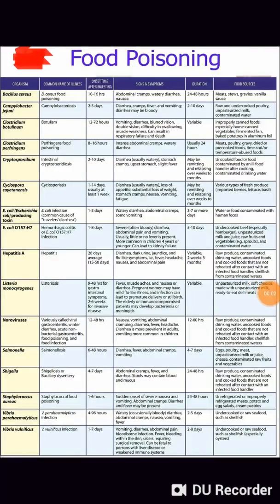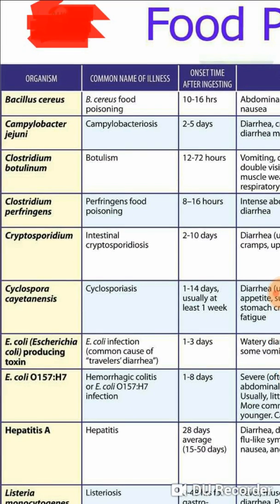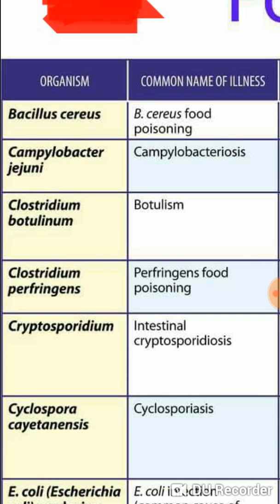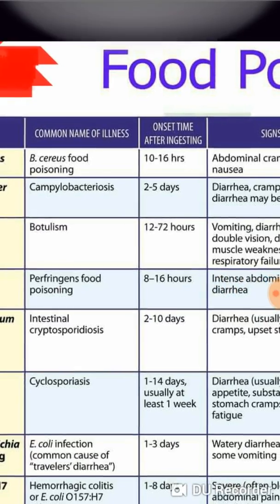So we will now study food poisoning in microbiology. The first organism which causes food poisoning is Bacillus cereus. What is the common name of the illness caused by Bacillus cereus? Bacillus cereus food poisoning.